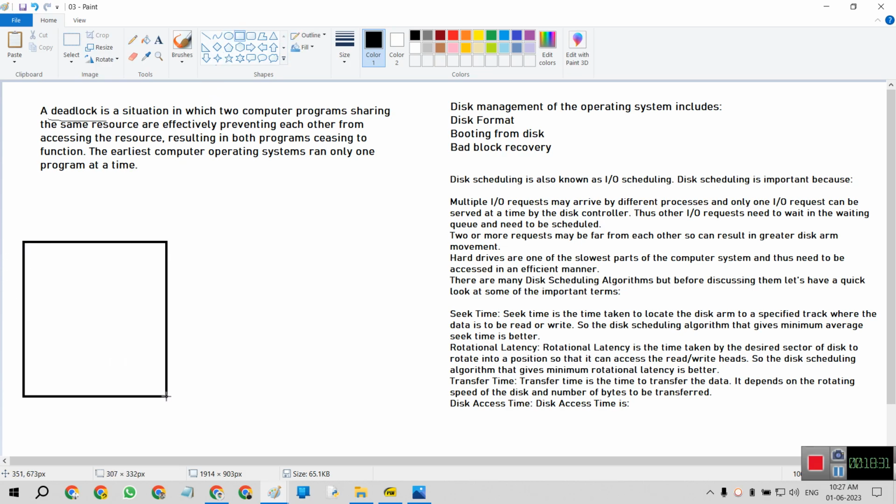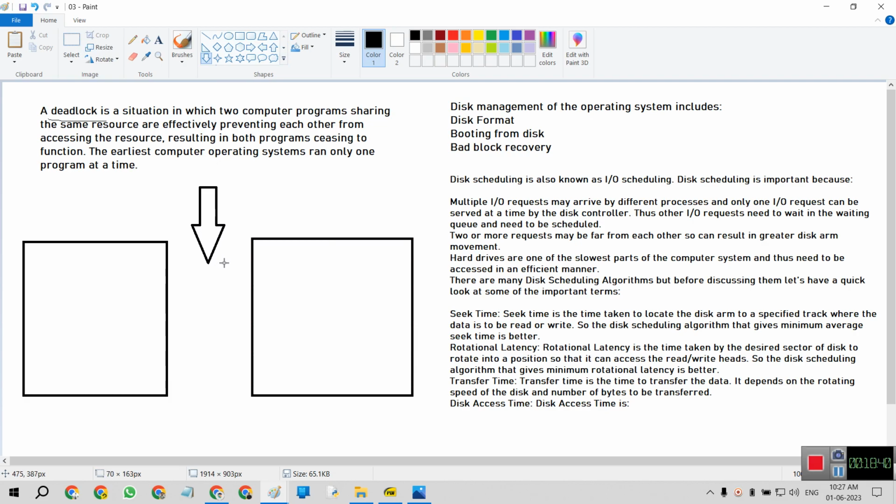For example, these are two computer programs, but they are sharing the same resources like this, preventing each other's processes from accessing the resources, resulting in both